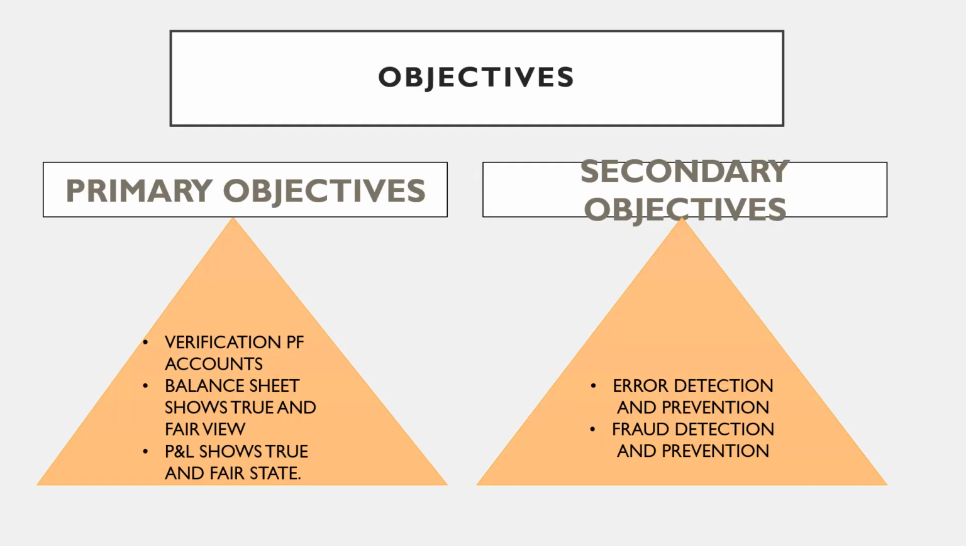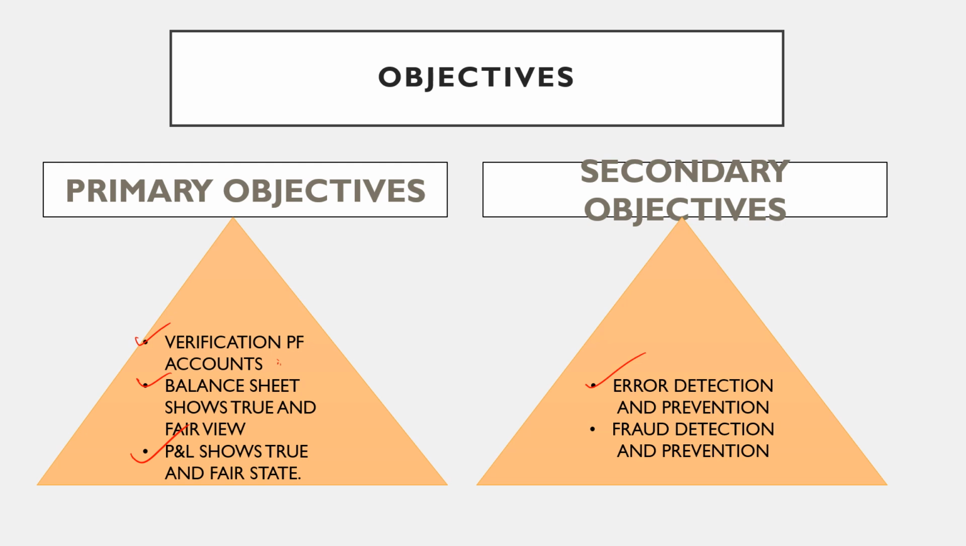Next is objectives: the primary objectives and secondary objectives. The primary objective of an auditor is verification of accounts. There are three primary objectives. First is to verify the accounts, then the balance sheet shows a true and fair view, then the profit and loss shows a true and fair view.